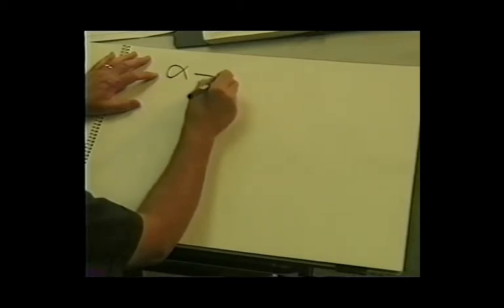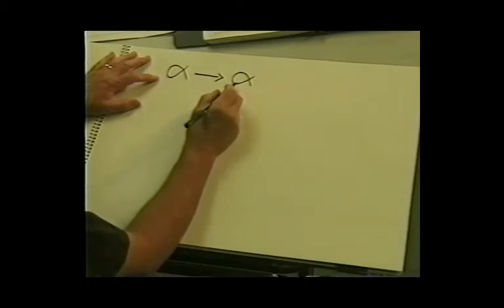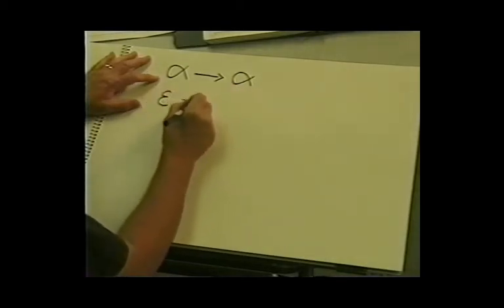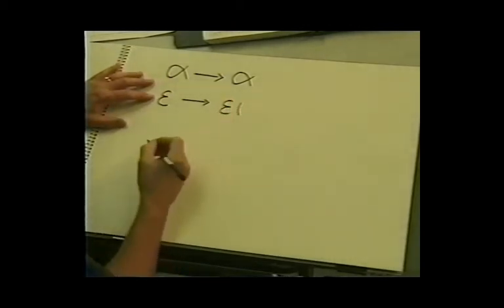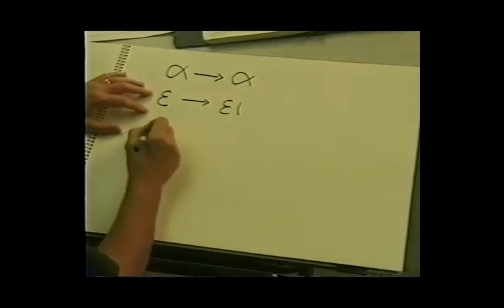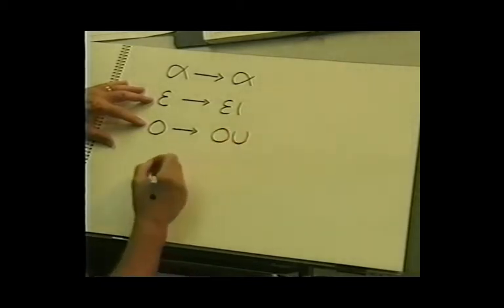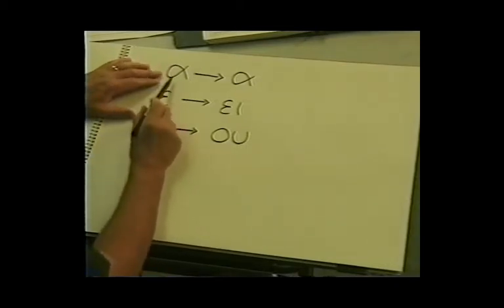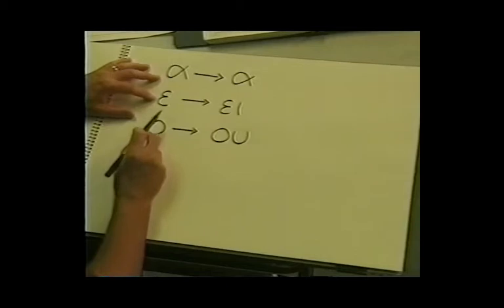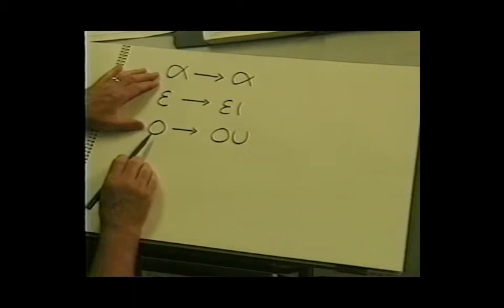An alpha, when it goes through compensatory lengthening, simply becomes a long alpha, and you really don't notice any difference. An epsilon, when it goes through compensatory lengthening, becomes the diphthong epsilon iota. And an omicron, when it goes through compensatory lengthening, becomes the diphthong omicron upsilon. You see how this is different from regular lengthening? In regular lengthening, an alpha would become an eta, an epsilon would also become an eta, and an omicron through regular lengthening would become an omega.